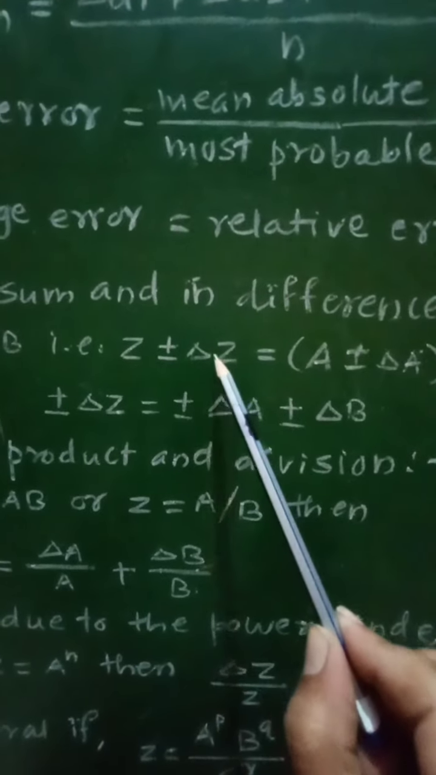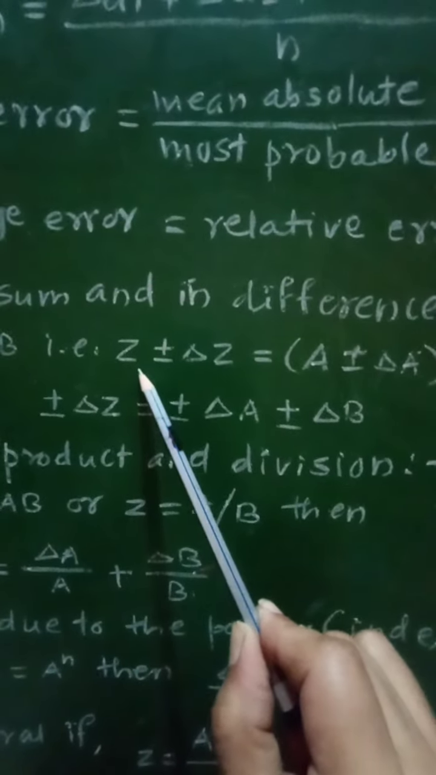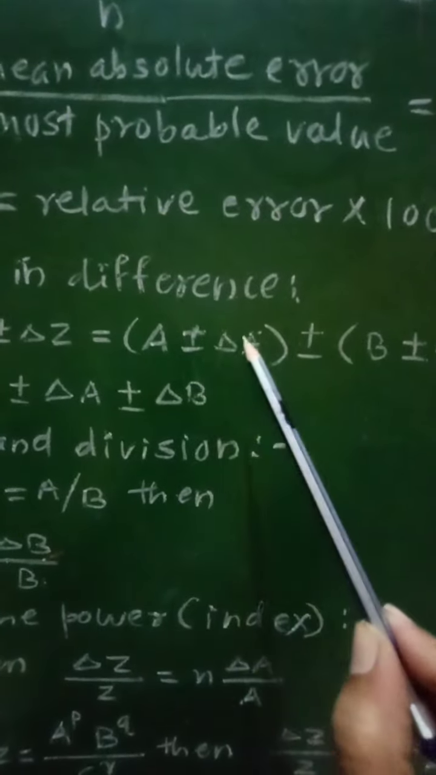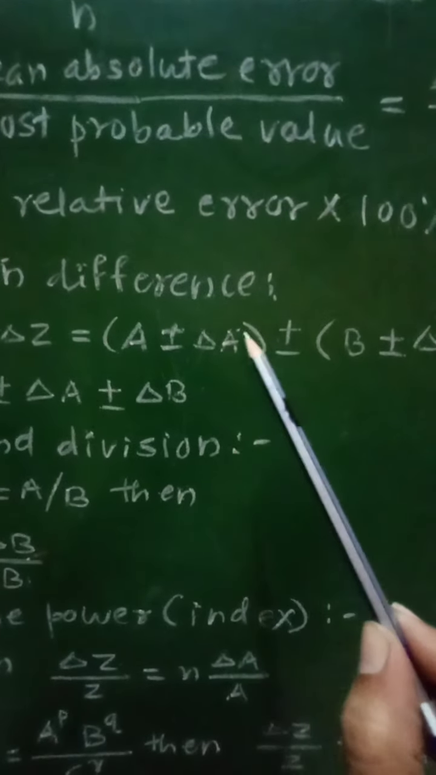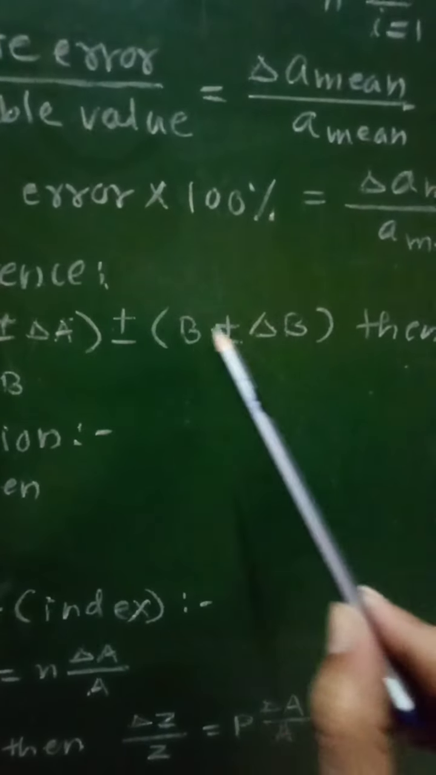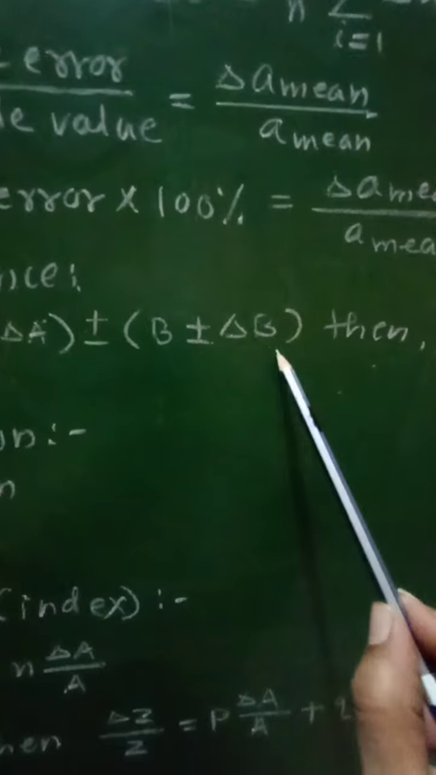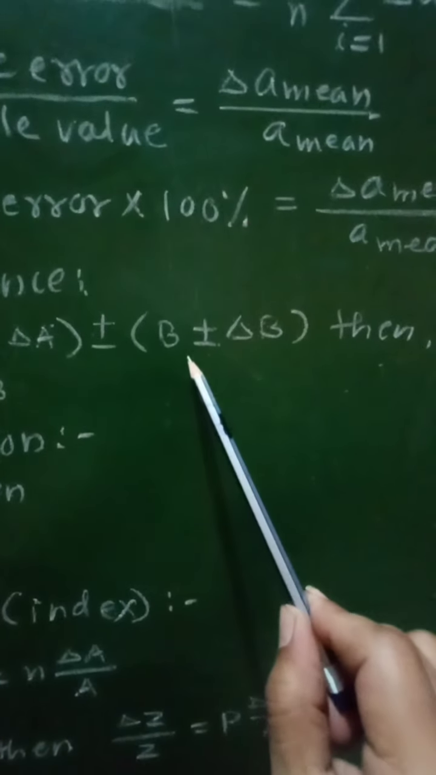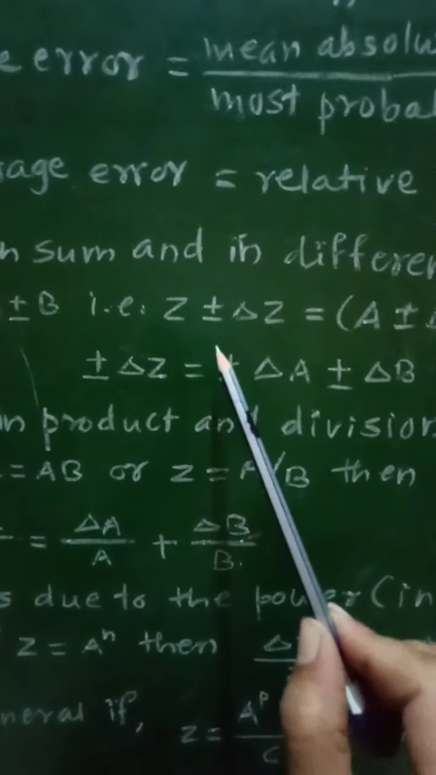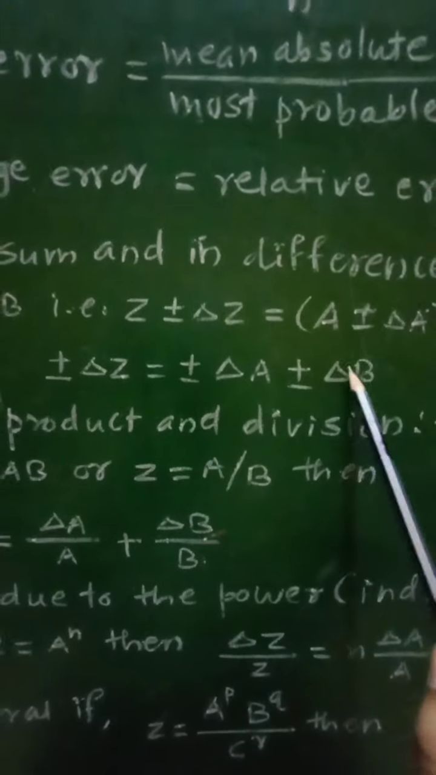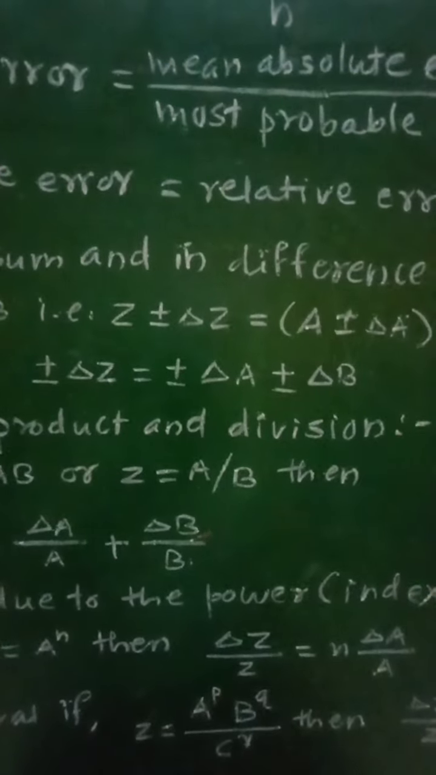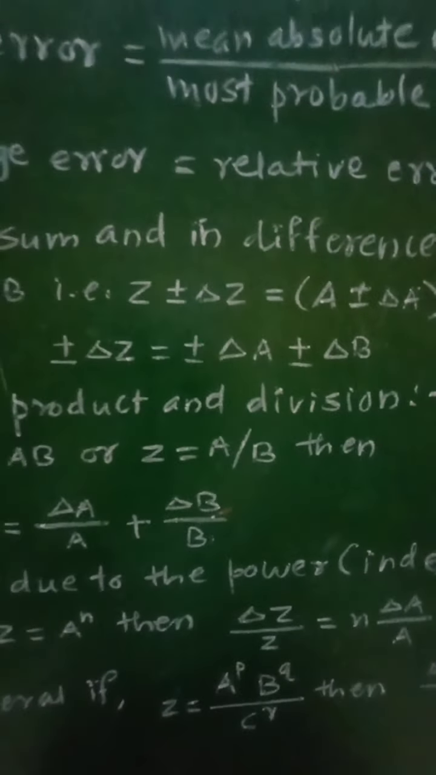So this delta Z will be the error present in the measurement of Z, which will be equal to A plus minus delta A, where delta A is the error present in A, plus minus B plus minus delta B, where delta B is the error present in the measurement of B. Then we can write the error plus minus delta Z is equal to plus minus delta A plus minus delta B. So at last delta Z will be equal to delta A plus delta B. That will be the error in sum as well as in difference.